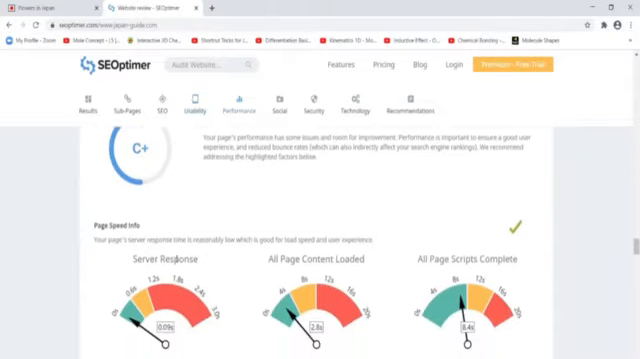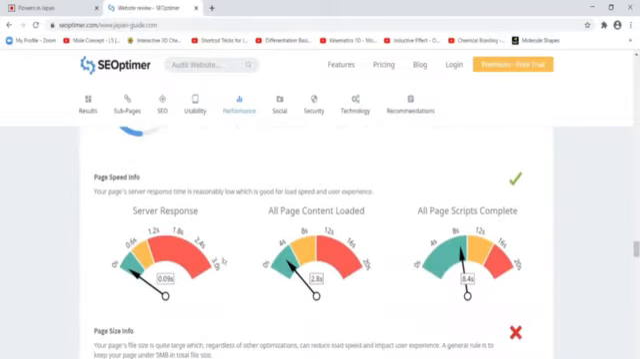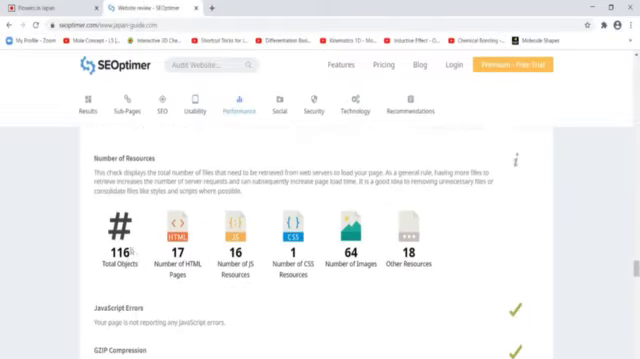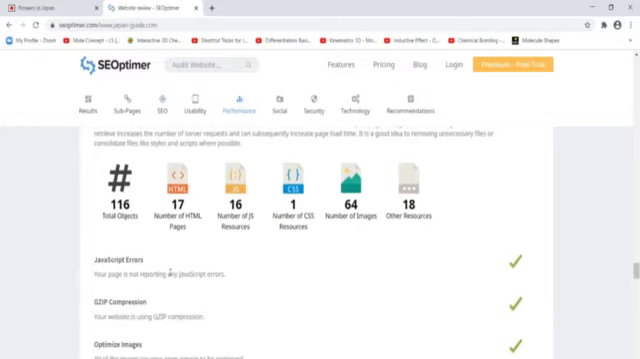And ultimately the page speed is given here. All page content loaded. Your page server response time is reasonably low, which is good for load speed and user experience. Even though they have so many images, the page load time is still good. It might be that the size of the images is on the lower side. And the number of resources, that is HTML pages, JavaScript resources, CSS used, images, 64 images are used. These are the resources used with a web page.